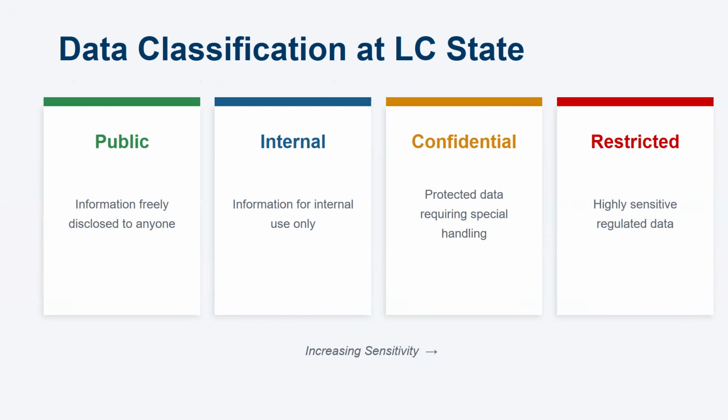LC State uses 4 data classification tiers. Public, which is freely disclosed; internal, for internal use only; confidential, requiring special handling; and restricted, which is highly sensitive and regulated.